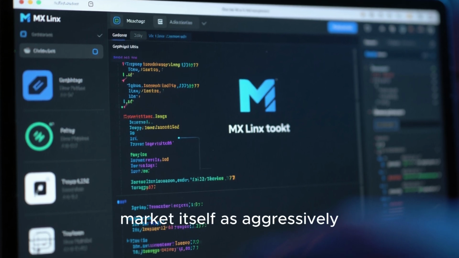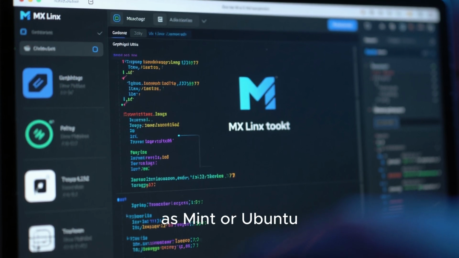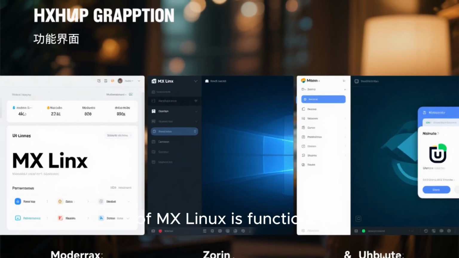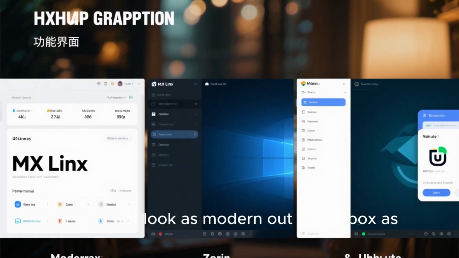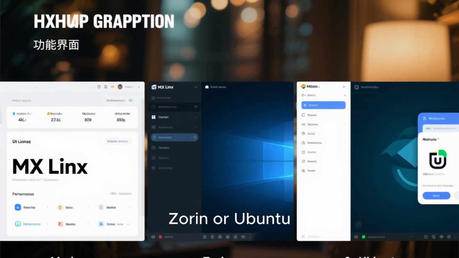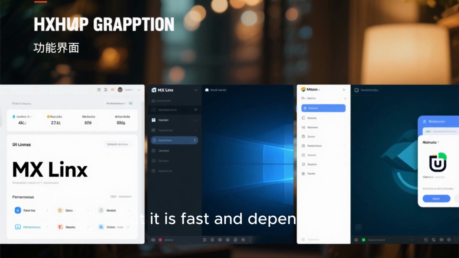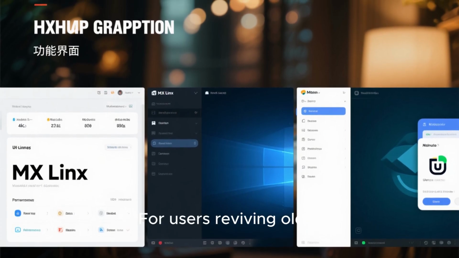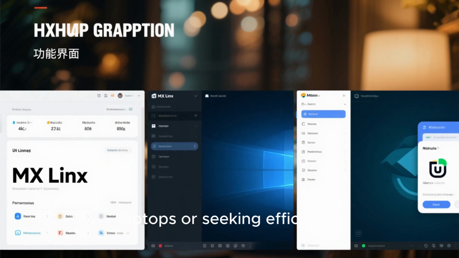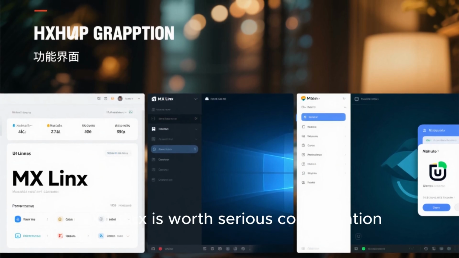Though it doesn't market itself as aggressively as Mint or Ubuntu, the interface of MX Linux is functional rather than flashy. It may not look as modern out of the box as Zorin or Ubuntu, but it is fast and dependable. For users reviving older laptops or seeking efficiency, MX Linux is worth serious consideration.